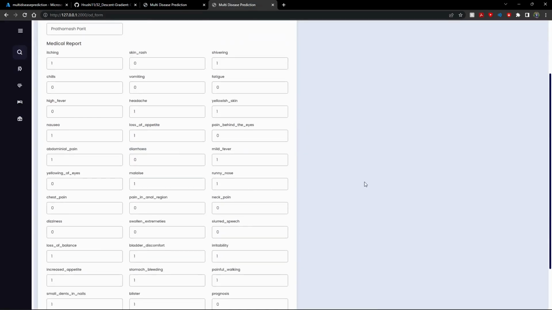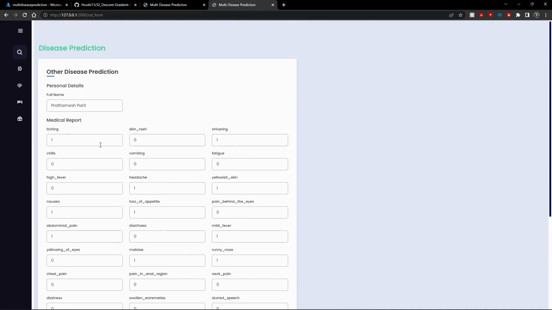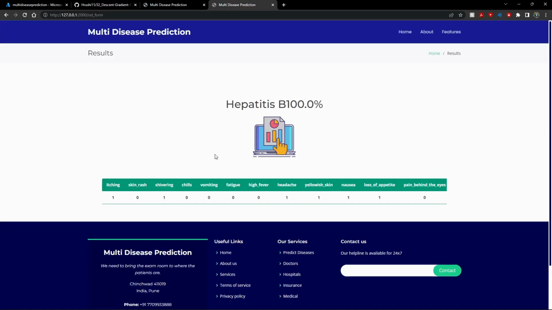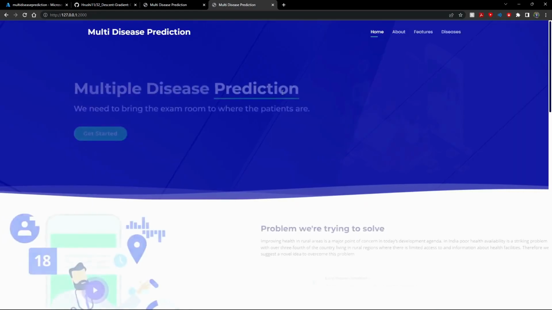And coming to our last service, which is other diseases, this predicts over more than 47 different diseases. It's pretty simple, you just have to enter the data in the format of yes or no, 1 or 0. For example, do you have itching? If yes, enter 1. If no, enter 0. Similar easy questions are asked, like do you have shivering, vomiting, fatigue or something. According to the data you entered, when you click on submit, it shows what kind of disease you might have. So it has predicted that the patient might have hepatitis and must go and check with a doctor accordingly.